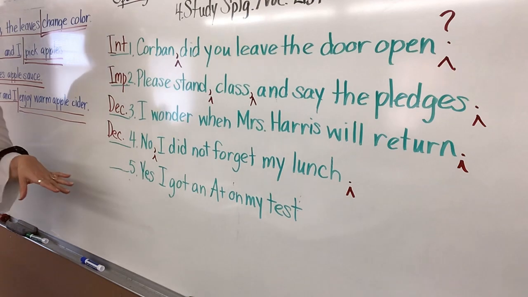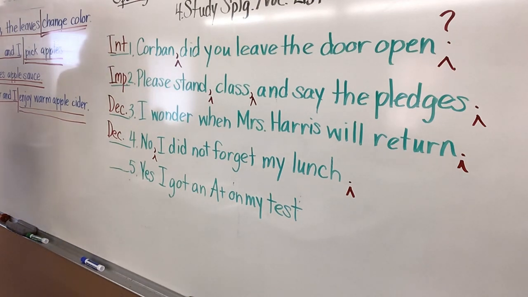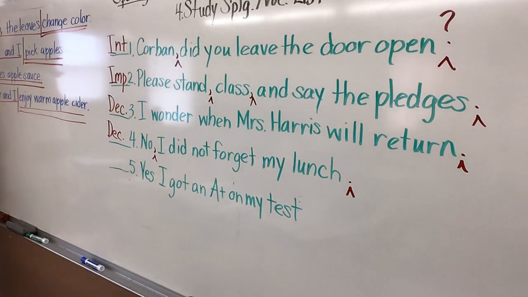All right, last sentence. Yes, I got an A+ on my test. Whose turn is it? It is Maya's turn. You need to pay attention. Declarative. I don't agree. Yes, I got an A+ on my test.